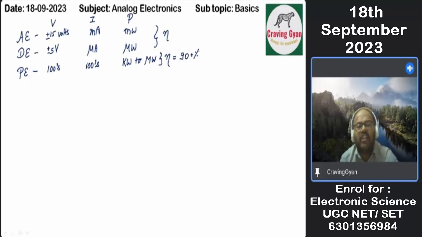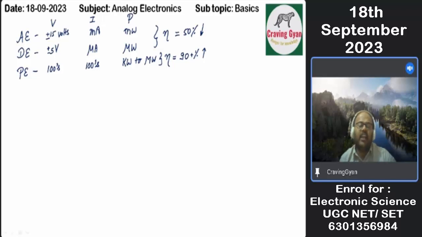If I am speaking with respect to a transformer, what is the efficiency I'll be expecting? 95 plus is the efficiency. But in the case of analog electronics and digital electronics, at max, what is the percentage we are going to get? 50% is the maximum one. Maximum value is 50%, or it will be less than 50%. But here it should be greater than 50%.